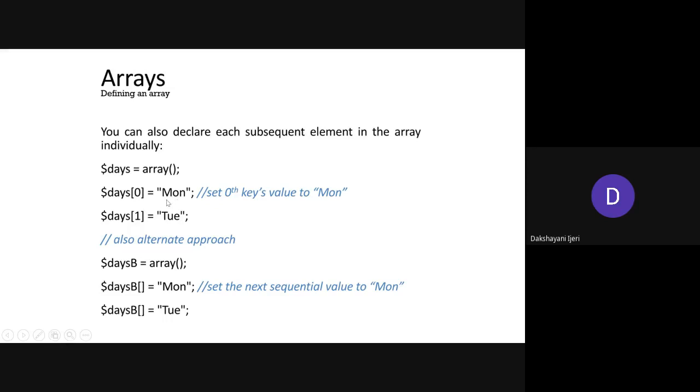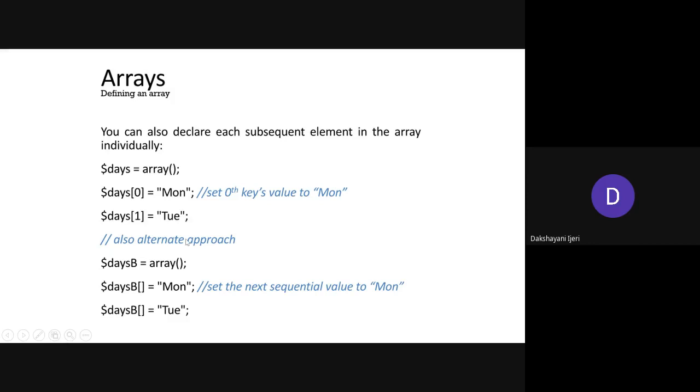Suppose you want to add Mon, for Monday, as the first element of the array. You add it with the array variable, that is dollar days, followed by the position at which you want to add the element. You want to add it at index value 0, so include that index value in the square brackets right after the array variable, then the equal to symbol followed by the element in double quotation marks, as the value to be added at index 0. Following that, you can add as many elements as you want.